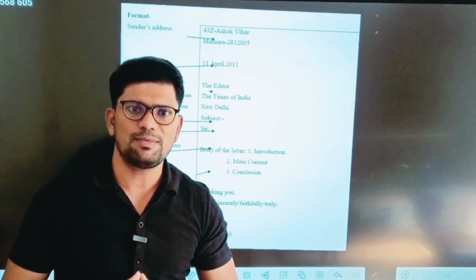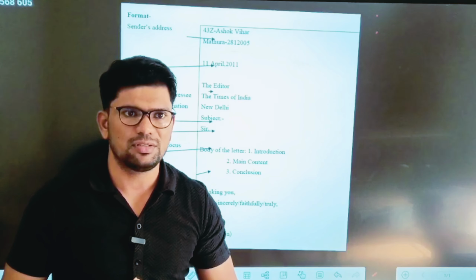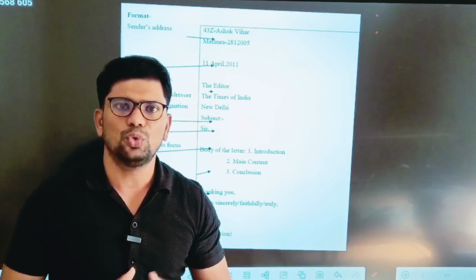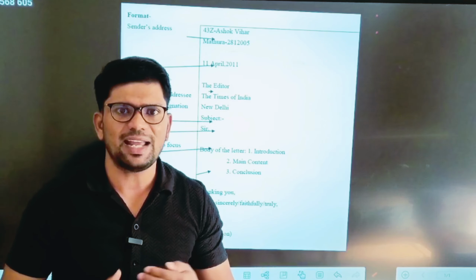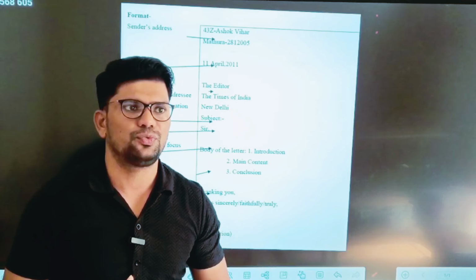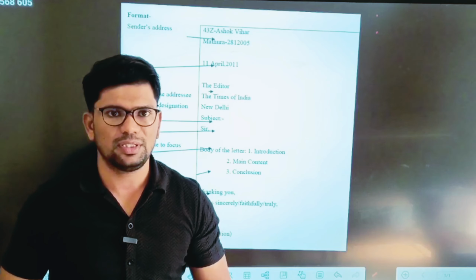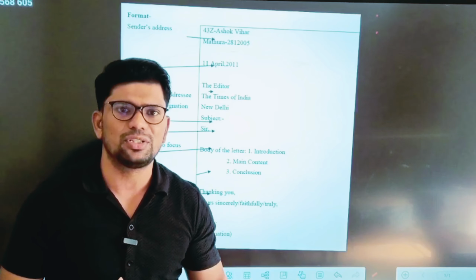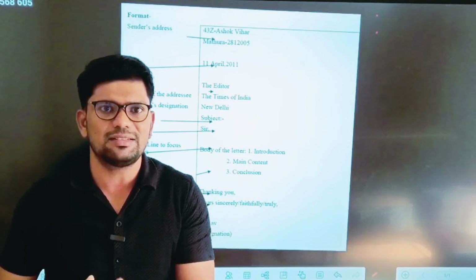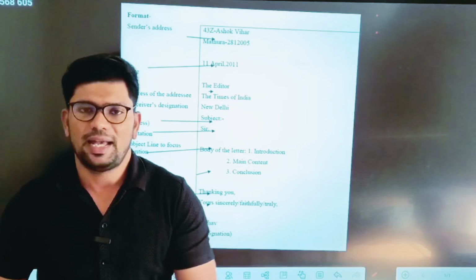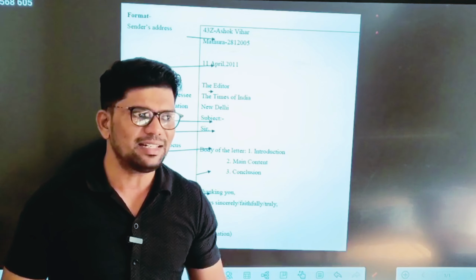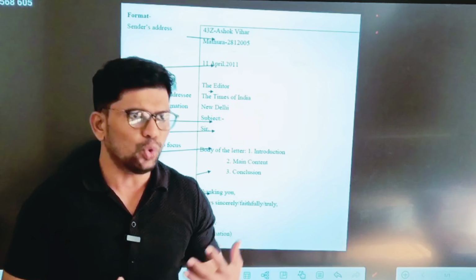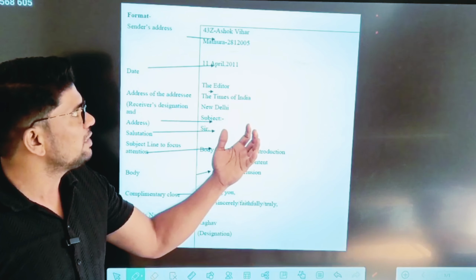There are two types of letters. Formal letters are the letters we write to those with whom we have a formal relation. For example, if you are a student and you write a letter to your principal or class teacher, that letter is considered a formal letter. An informal letter means the letter which we write to our friends and family members. So let's begin with the formal letter.